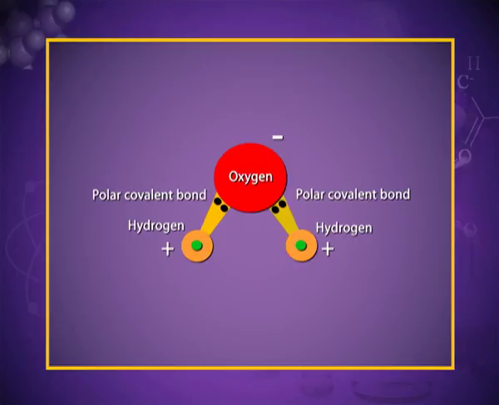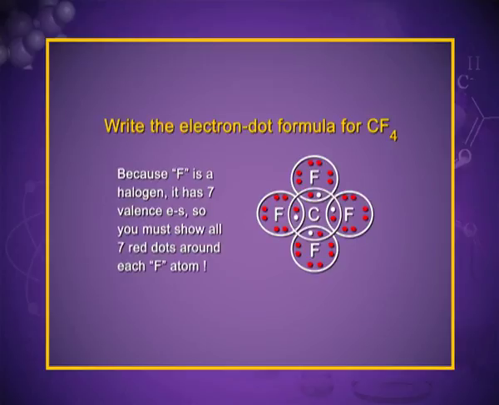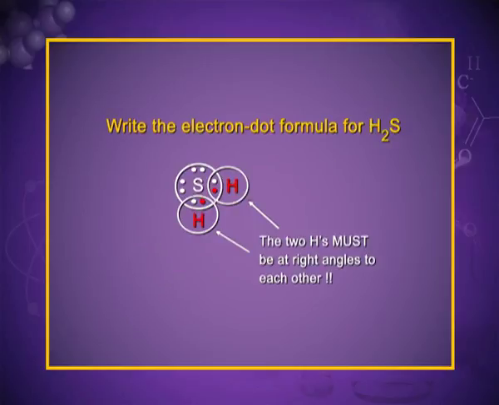You can very well see from the figure that the 2 dots that are electrons are shifted towards oxygen but shared by both of them, and due to this shifting of the electrons, the bonds are polar. So such type of bonds are called polar covalent bonds. This is again one example of CF4, where carbon has completed its octet and fluorine has also completed its octet by sharing of electrons. This is the hydrogen sulfide molecule. Again, the completion of the octet by sulfur and completion of the duplet by hydrogen.